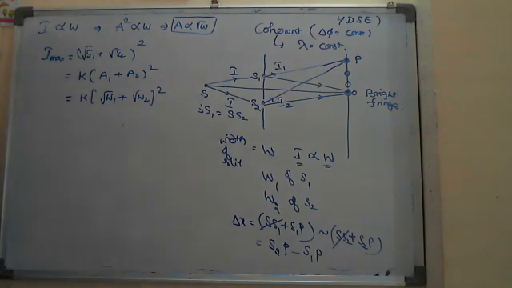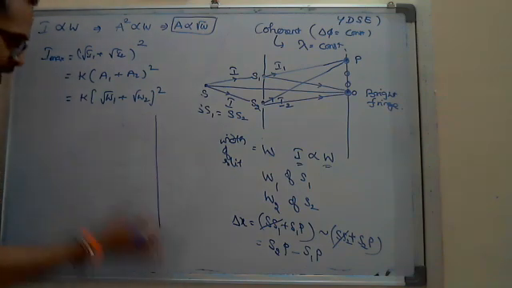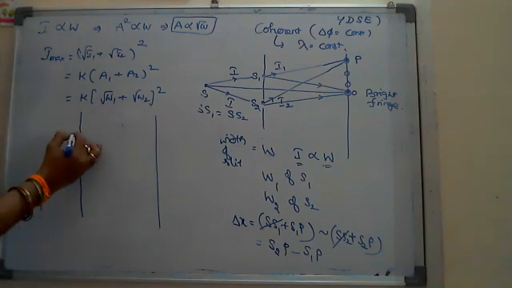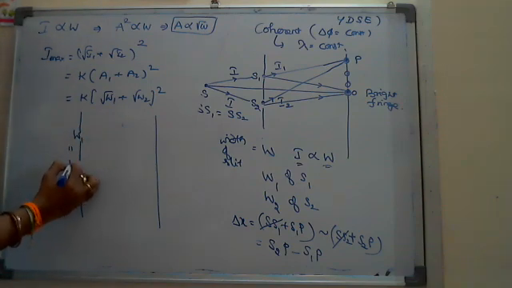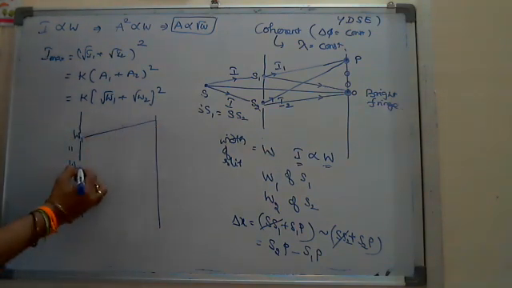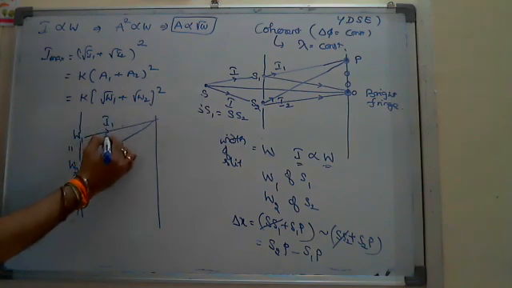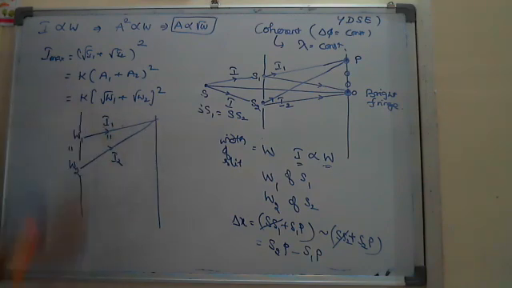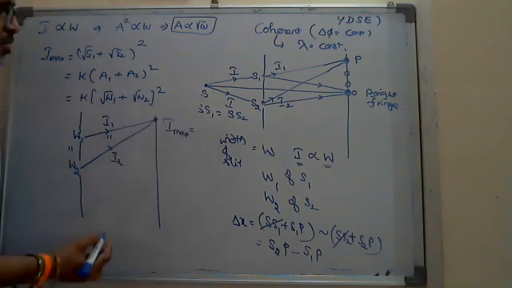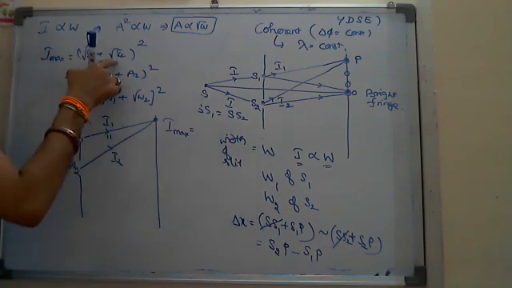And then here in this case, what they observed on the screen by taking the two sources as coherent, and suppose their widths are equal, W1 equals W2, the intensities of light coming from here are equal, I1 equals I2. If the intensities are equal, then at a point you can observe the maximum intensity equals root I1 plus root I2 whole square.